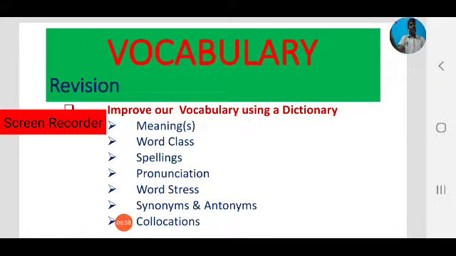By using a dictionary, we can learn the parts of speech, the word family of a particular word. Sometimes it is used as a noun, sometimes as an adjective, sometimes the same word is used as a verb. So by referring to a dictionary, we can learn the word family of a particular word.